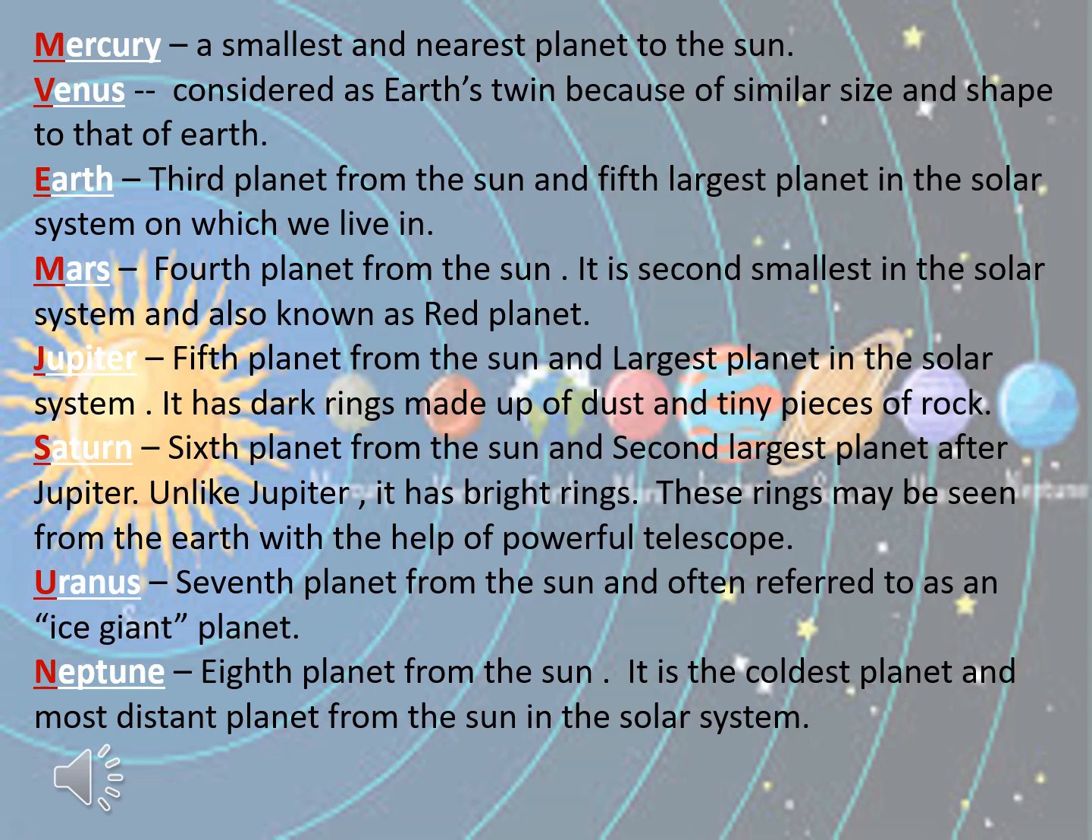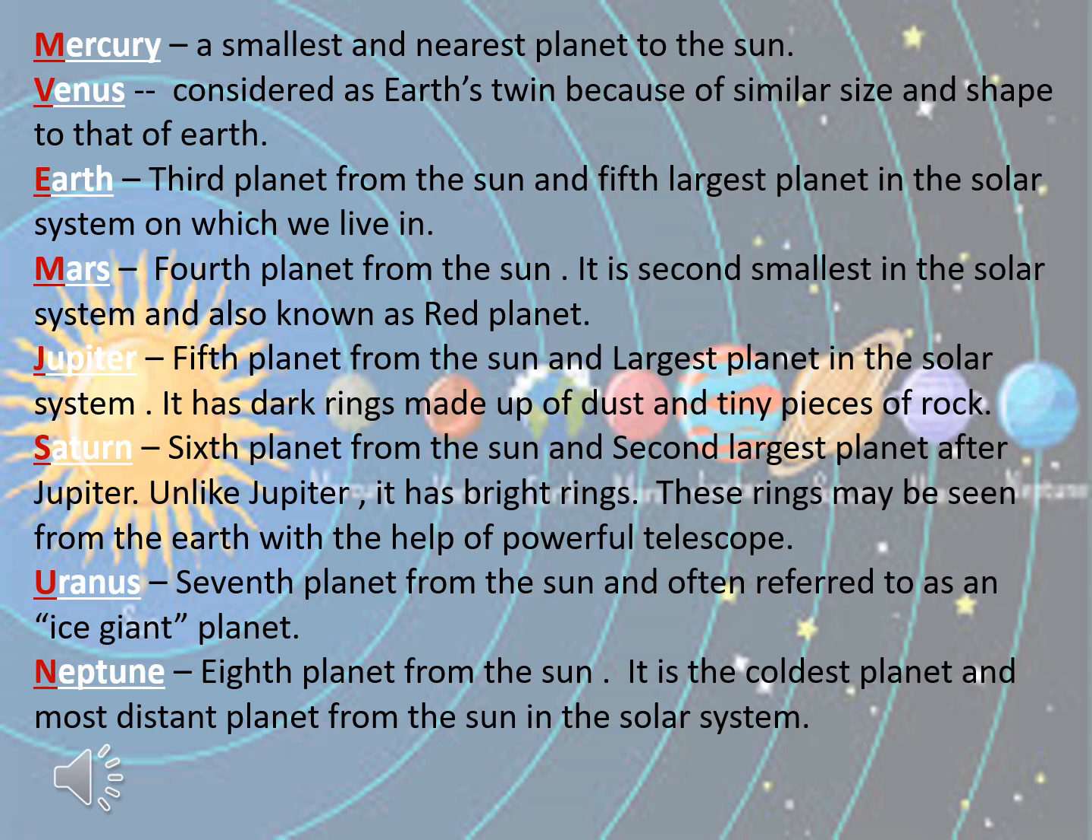These all four are the inner planets. Why are they called inner planets? Because they are closer to the Sun. So they are called inner planets. These four, Mercury, Venus, Earth and Mars, are the inner planets.